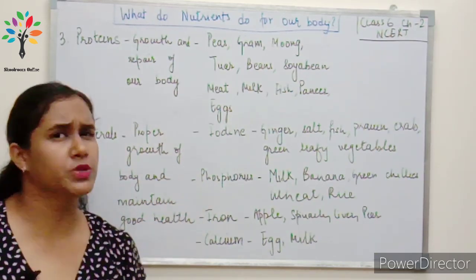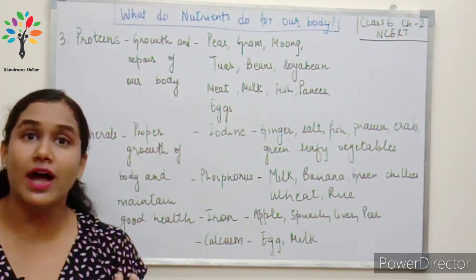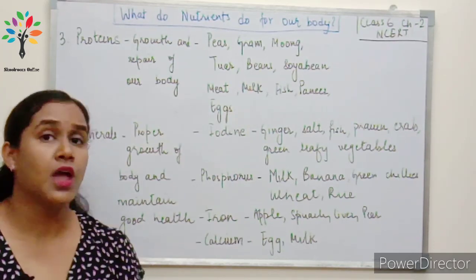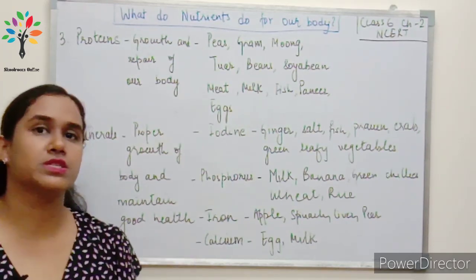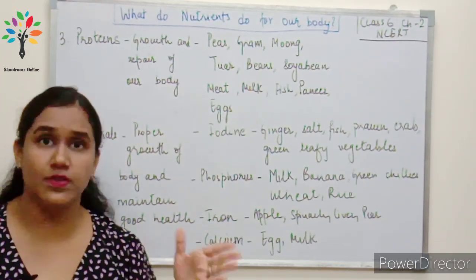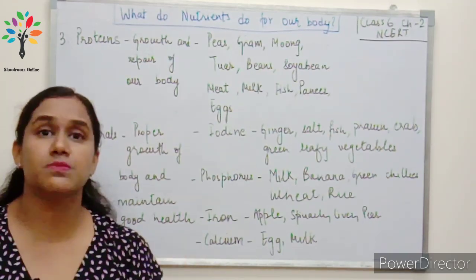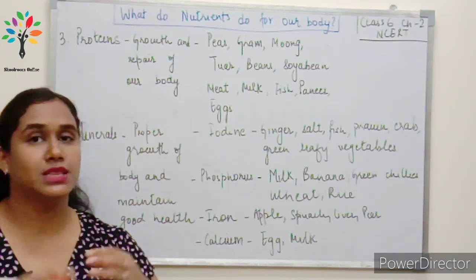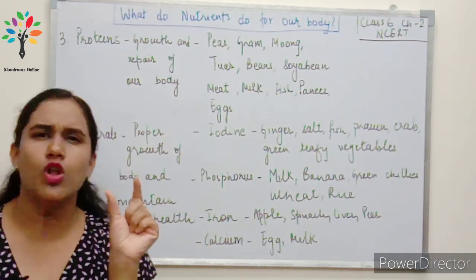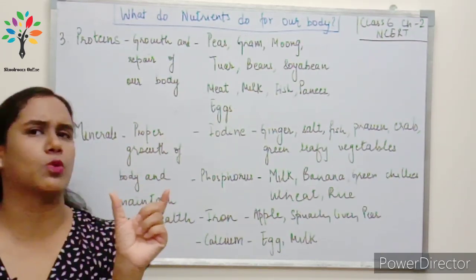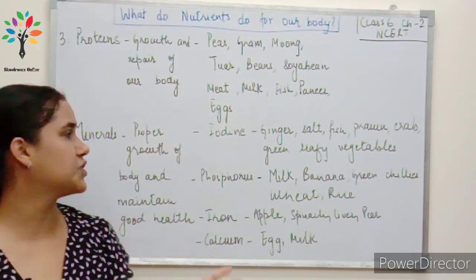Now the point to be noted here is that carbohydrate, fats and protein, we take these components in bulk quantity, in larger amounts. But the other components like vitamins and minerals are required in small quantities. We need them in small amounts, not in large amounts.